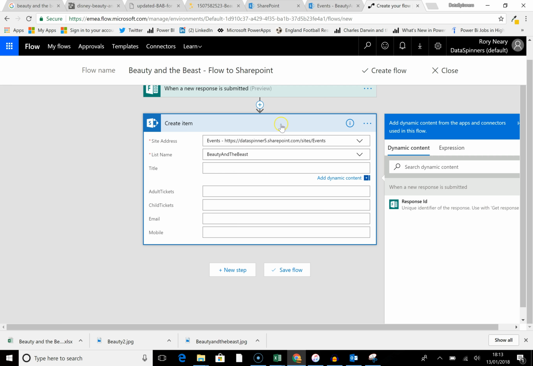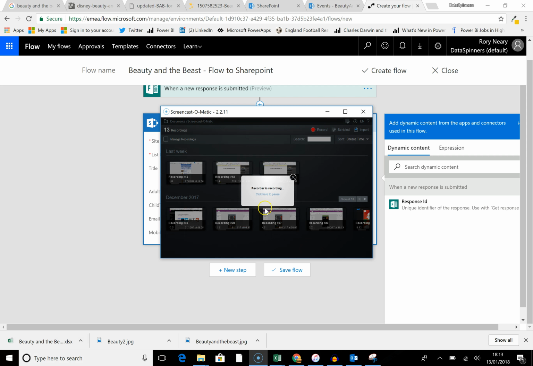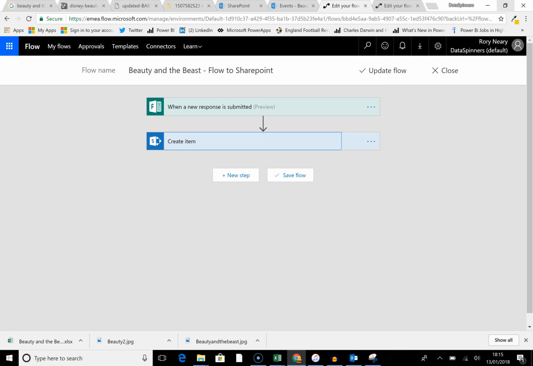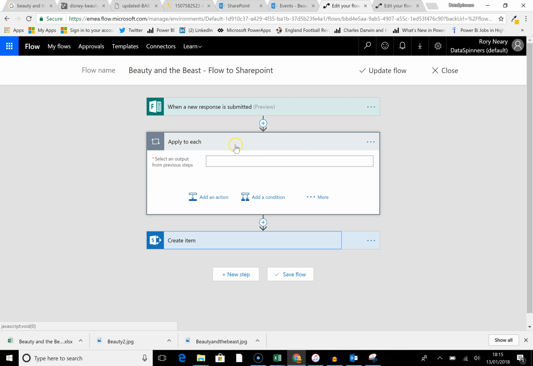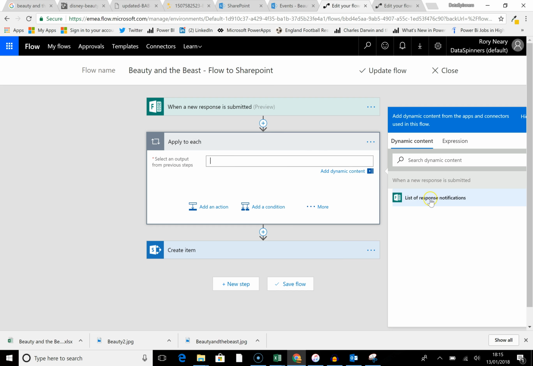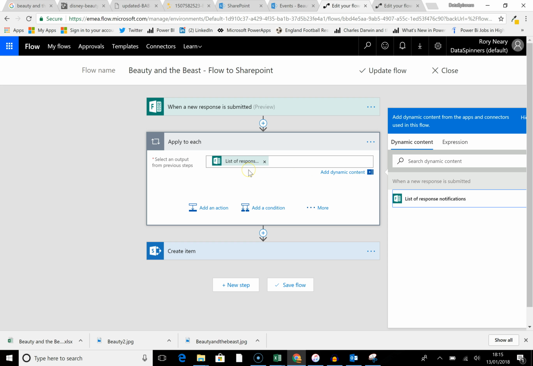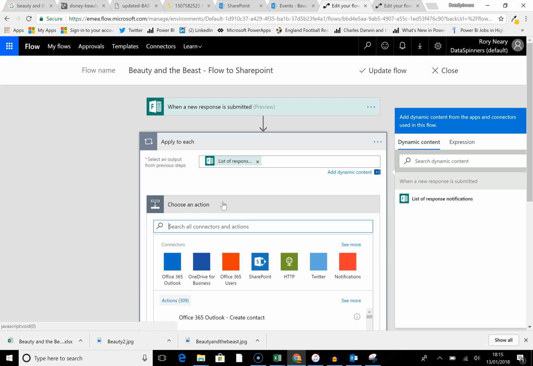I'm just going to pause for one moment because there's one little tweak that we've got to do. I have done it before, but just bear with. Okay, so I'm back in. It gets a little bit peculiar at this point, but it's not anything that's not understandable. Apply to each, list of response notifications, and then inside this we add the action. That's the bit where it's a bit strange.